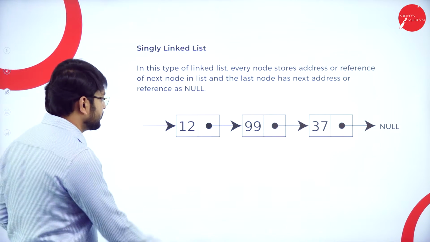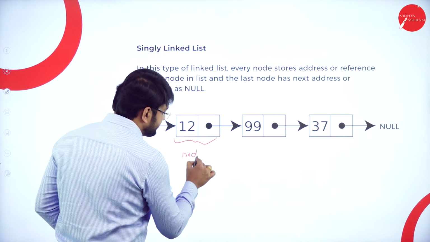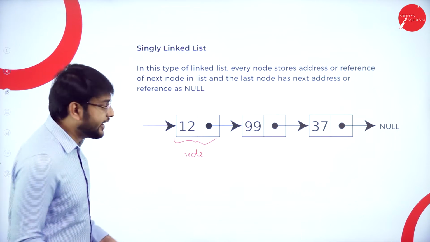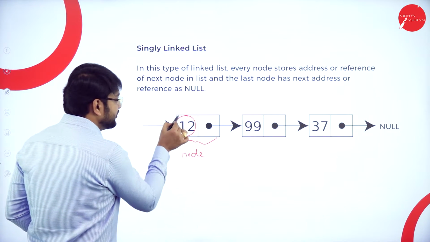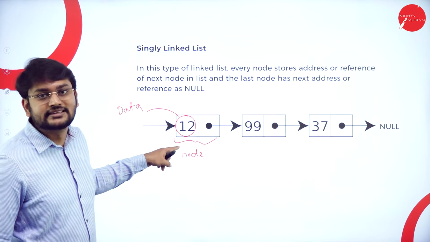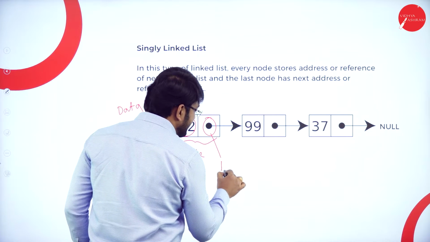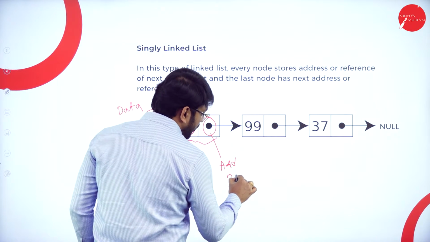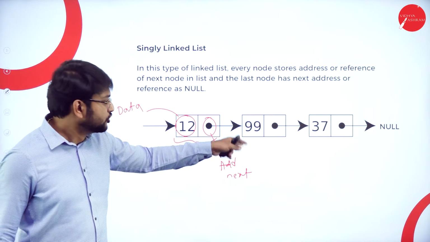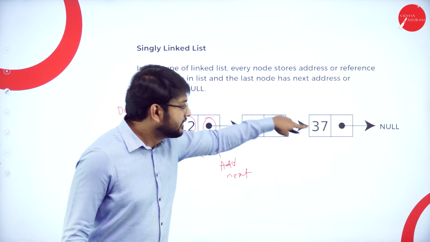What is it that I have? Guys, this is what I will call a node. Please observe. What do you call this 12? You will call this 12 the data. And what is this? This is the address of the next node. So this is what you need to understand. Here, this is the data and this is the address of the next node.